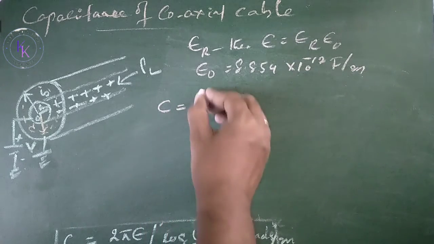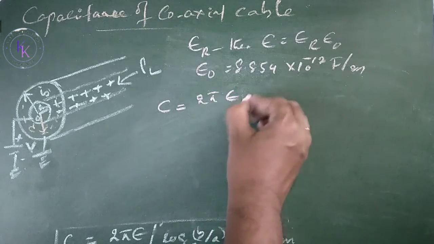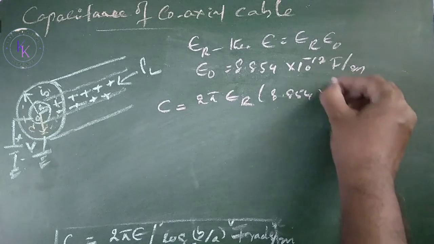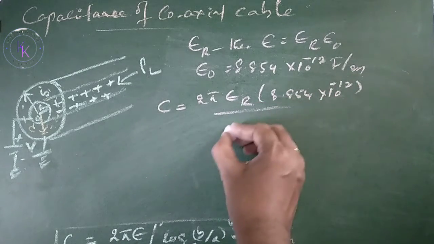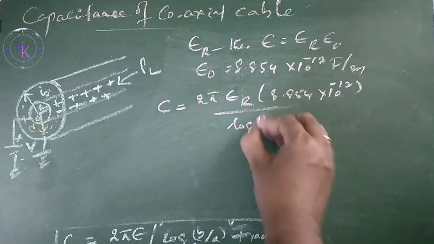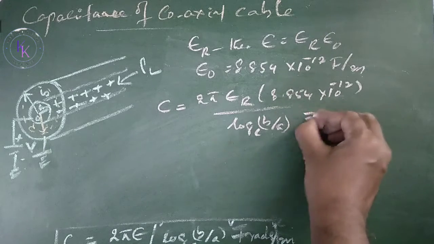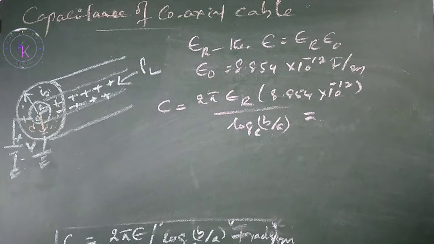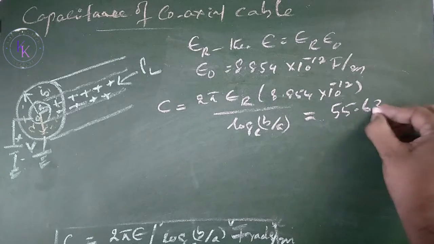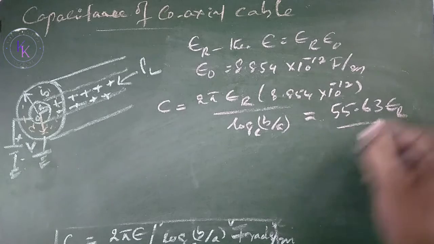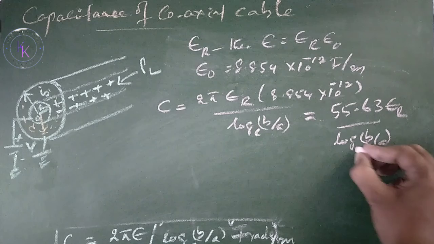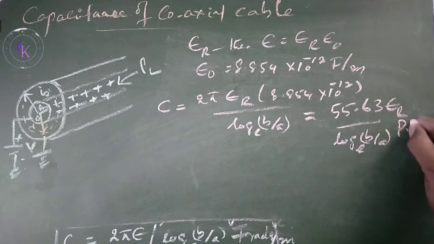C equals 2 pi epsilon R into 8.854 into 10 to the power of minus 12 divided by log B by A to the base e. Now when you calculate this, you are going to get 55.63 epsilon R divided by log B by A to the base e picofarads per meter.